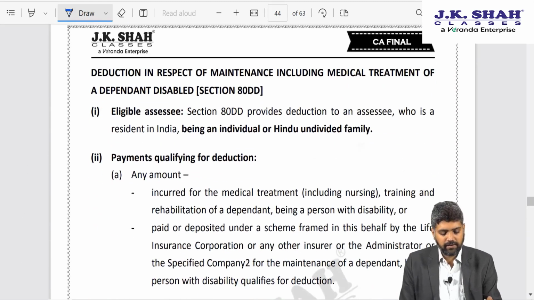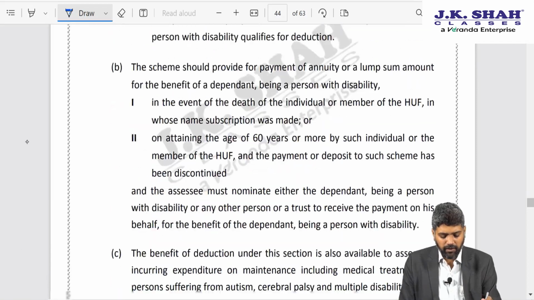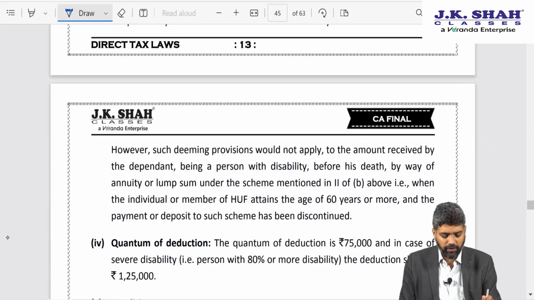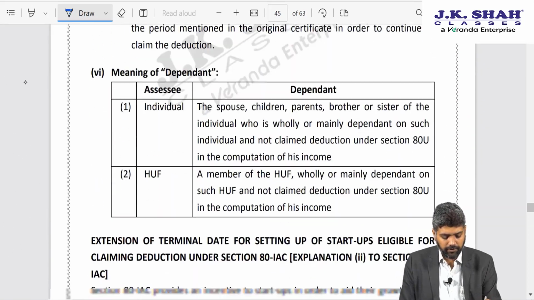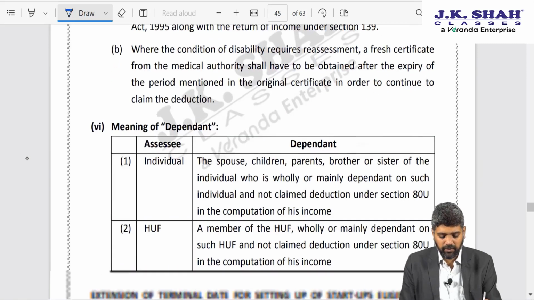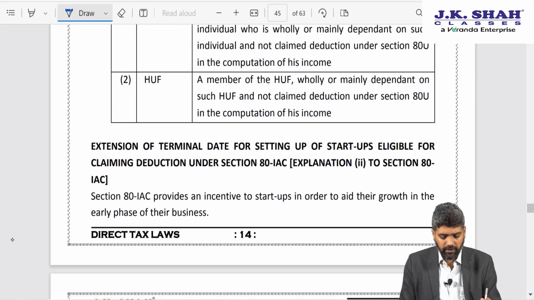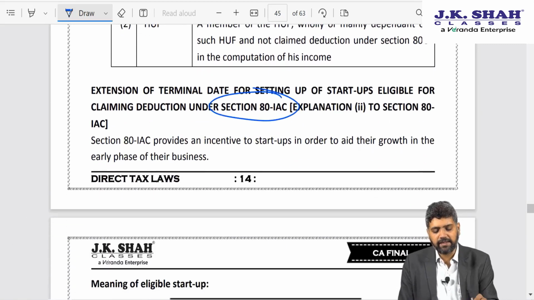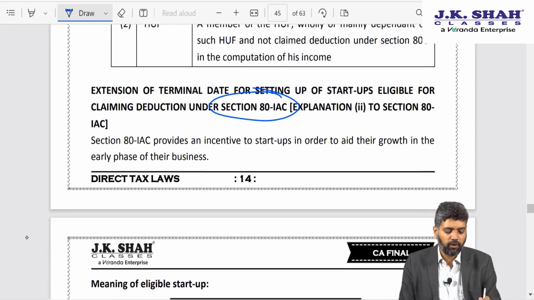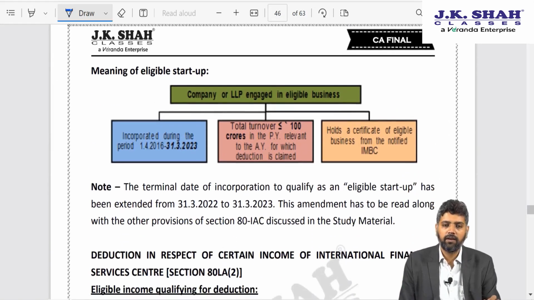Okay. Next is deduction in respect of maintenance including medical treatment of a dependent disabled. This provision we have already covered when we did the deduction under chapter 6A, so not very relevant. As far as ATIAC is concerned, eligible startup, we know that eligible startup means a company or LLP which is engaged in eligible business incorporated between 1st April 2016 to 31st March 2022.